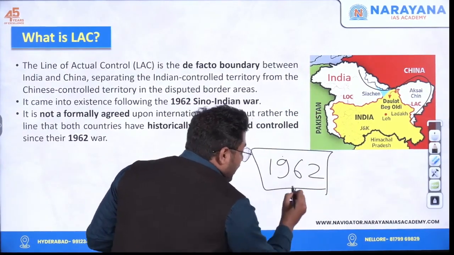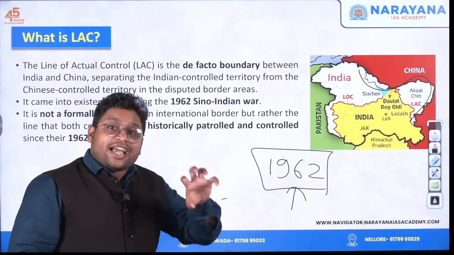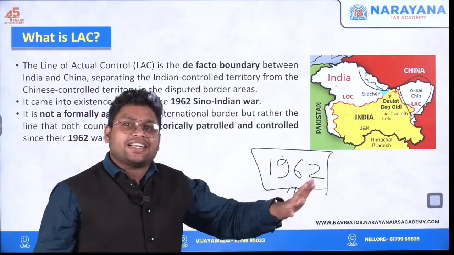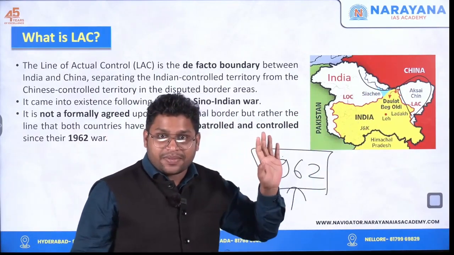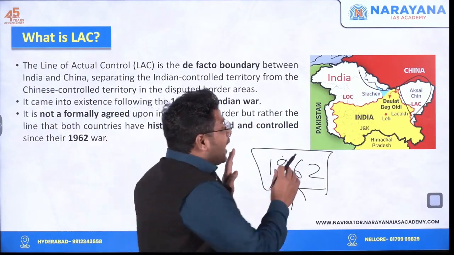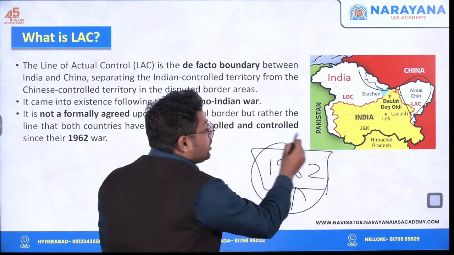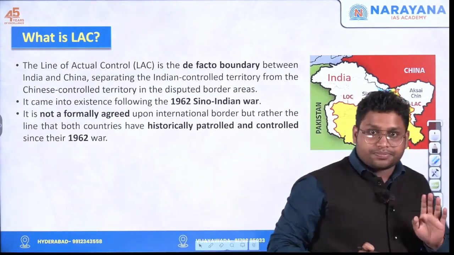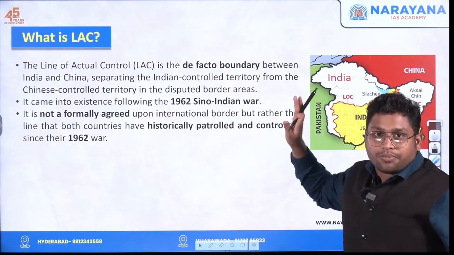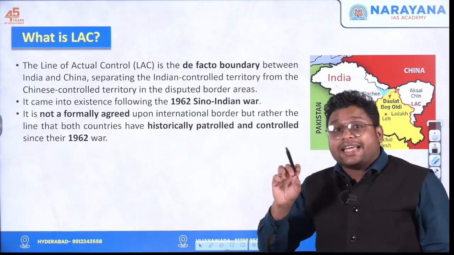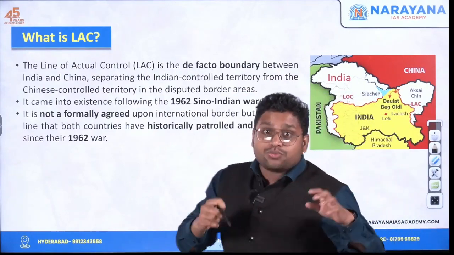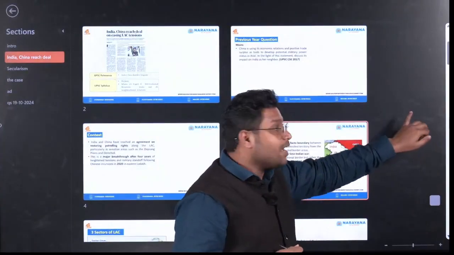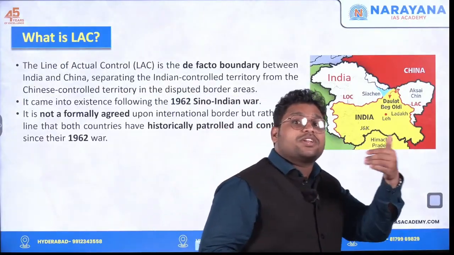In this war, China attacked India and took control over this region of Aksai Chin. And since that time, Aksai Chin is with China. That's why, from the 1962 war onwards, we have this line called line of actual control. Clear? Again, I would repeat, it is not a formally agreed line. It is just that we assume that this is one line. In the practical sense, we have control only till this particular location. After that, we do not have any control over the territory.